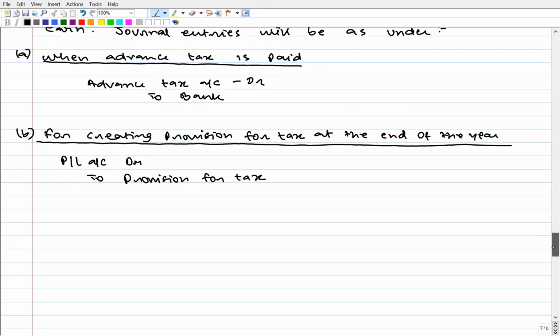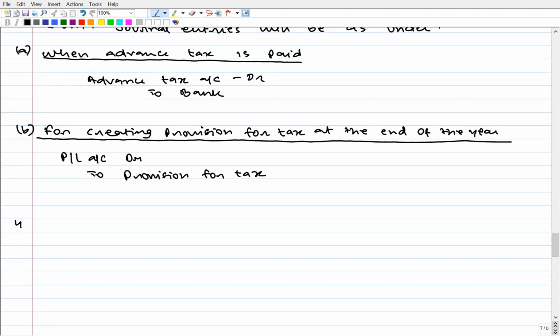And then we will adjust the advance tax against provision for tax. This is what we have estimated to be payable to the government, and this we have already paid. As we earned, we kept on depositing some amount to the government as tax. So we will adjust these two, and then we'll get to know how much more we have to pay or whether we have to claim a refund.